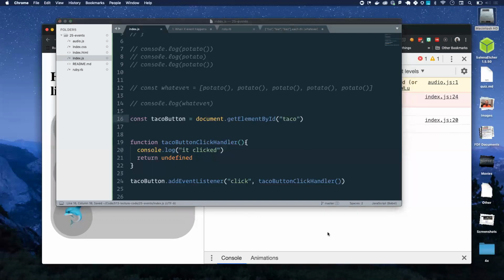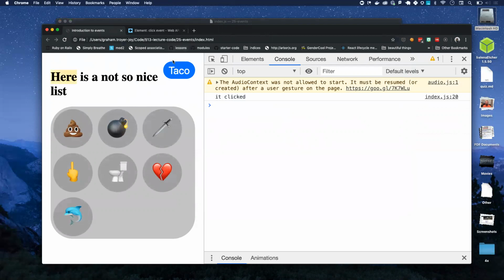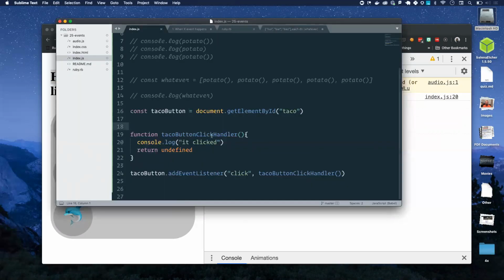If I uncomment my taco button and fix this error, a weird thing happens. What did I get in my console? Did I click? No, that's not what I want at all. And worse yet, when I click this button, nothing happens. Exactly what Josh said is true.